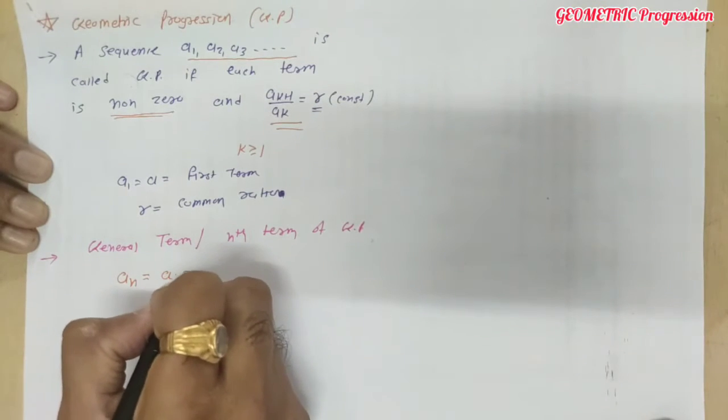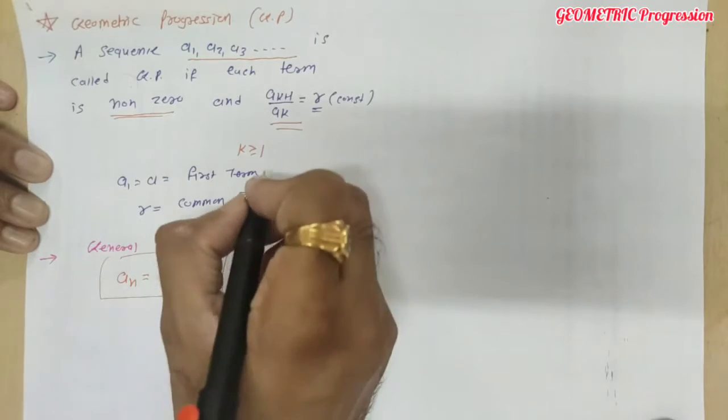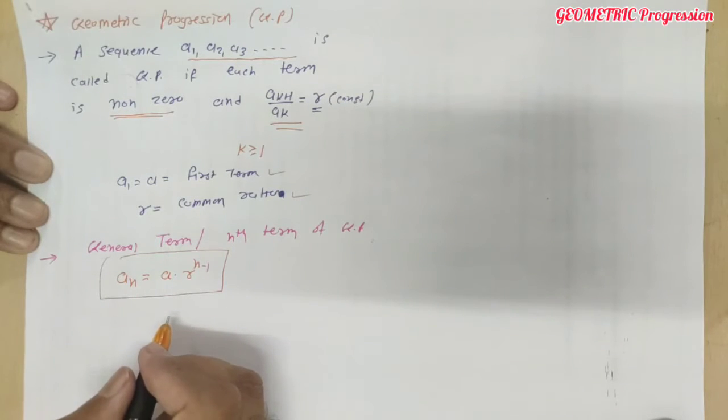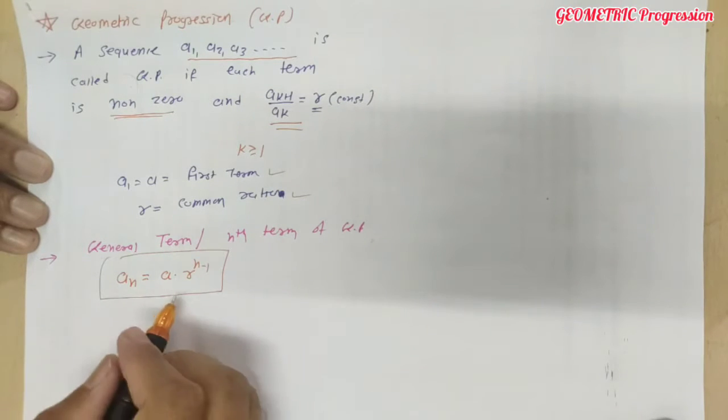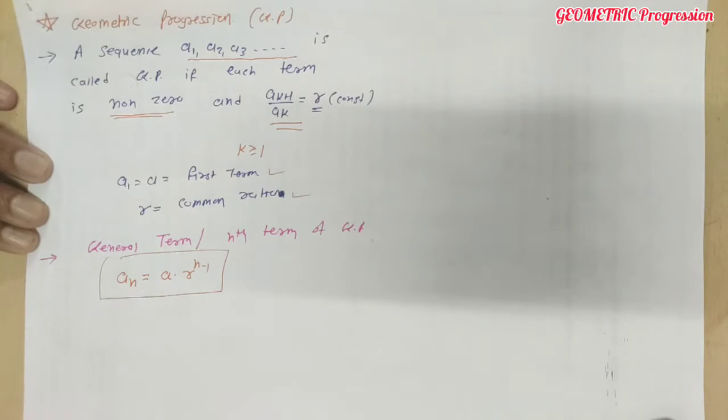That is given by a into r raised to n minus 1. Where a is the first term, r is the common ratio, and n is the number of terms. This is the general formula to find the nth term of a GP.